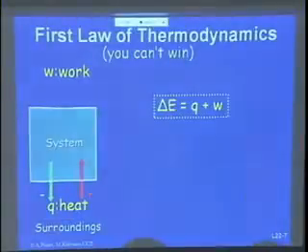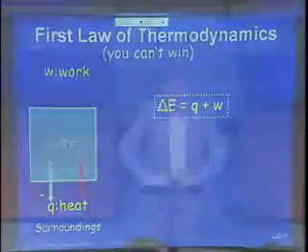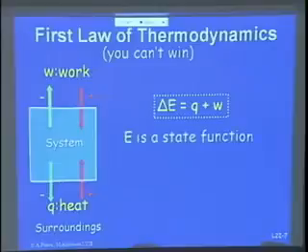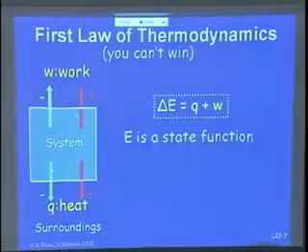Now, that system also could do work. This system cannot do work because I don't have a piston, but in order for a system to do work, let's see. I have a certain energy. Now I push against external pressure. That does work. What will happen to my internal energy? It goes down, because my temperature will drop. So when the system does work against an external pressure, the work is negative. The system does work on the outside, so the temperature or the energy of the system goes down.